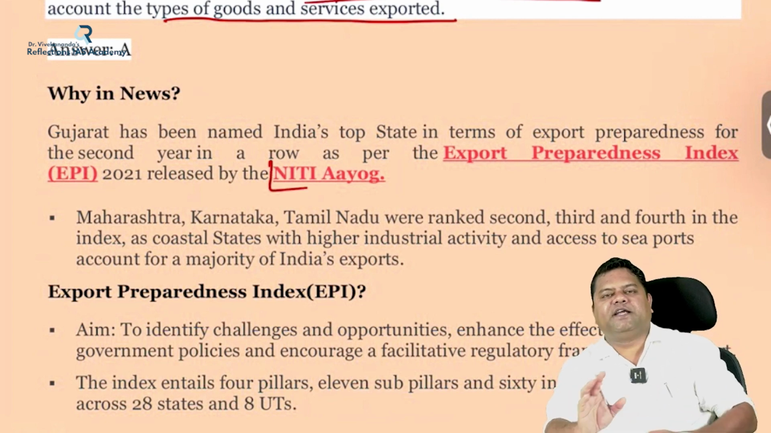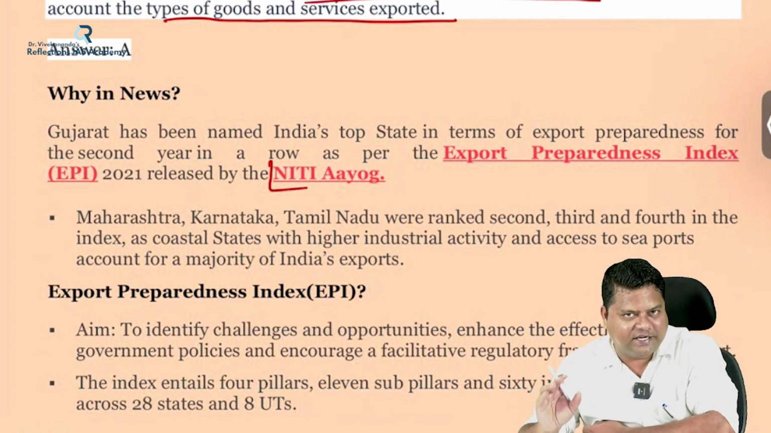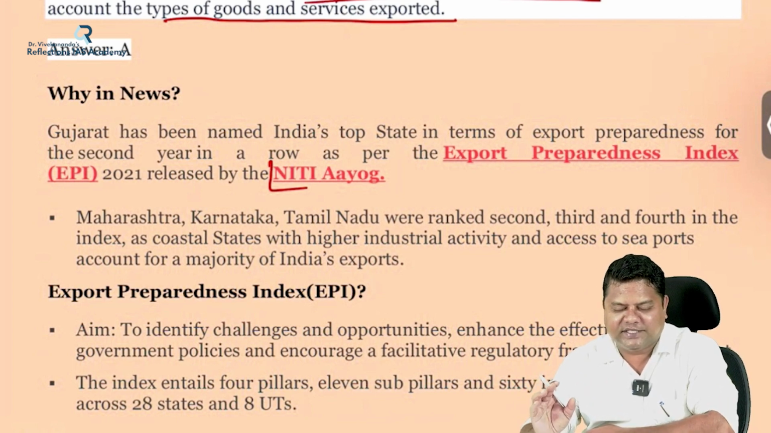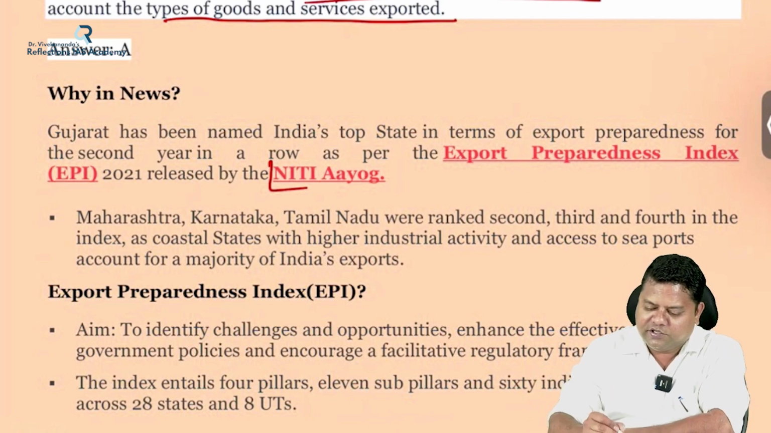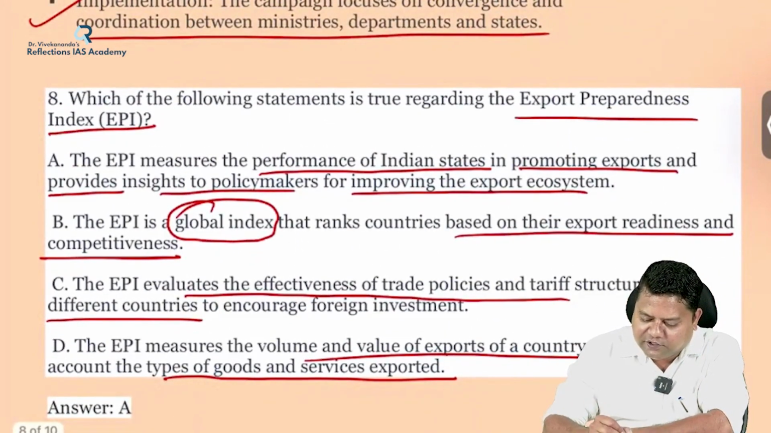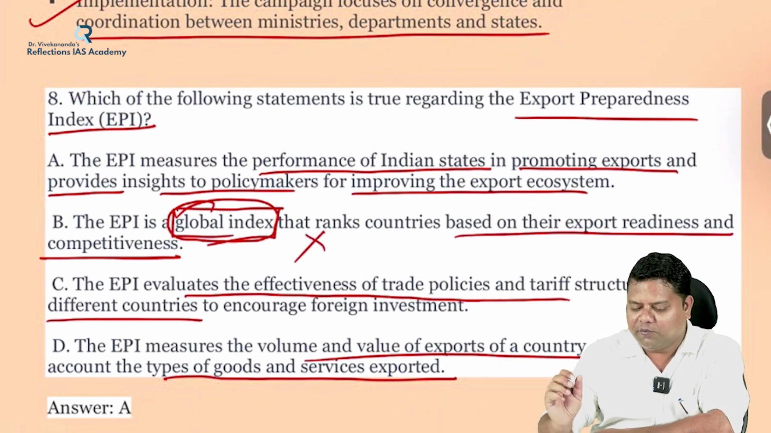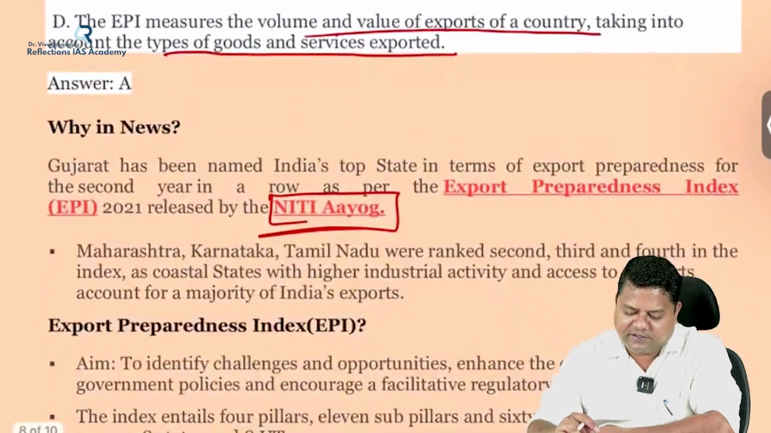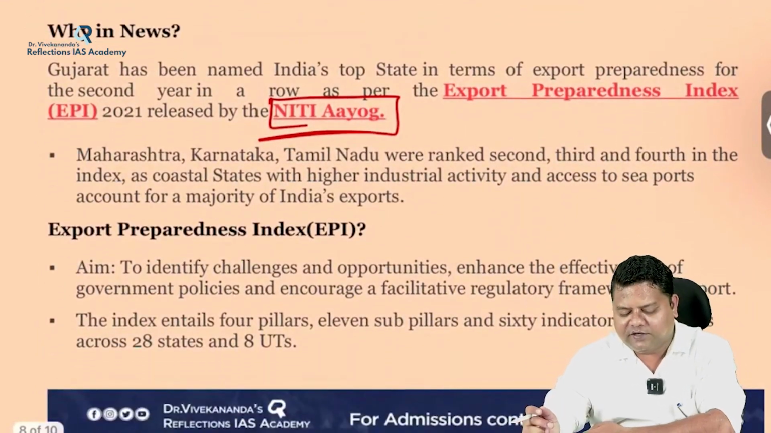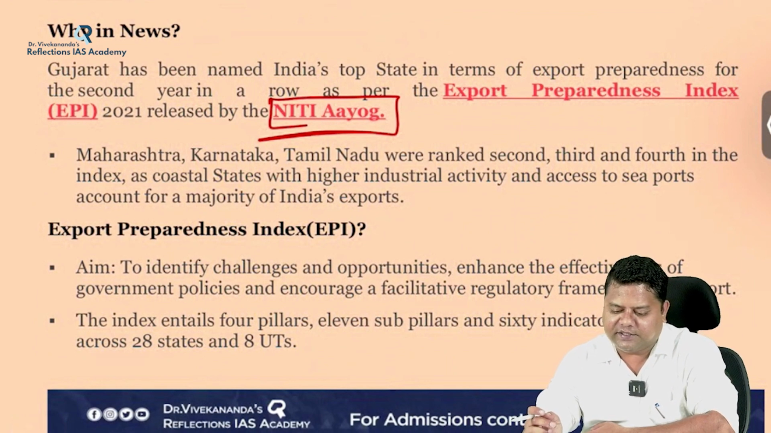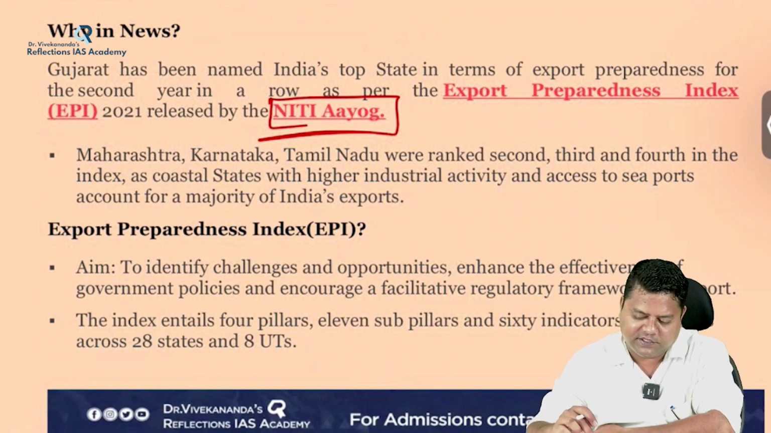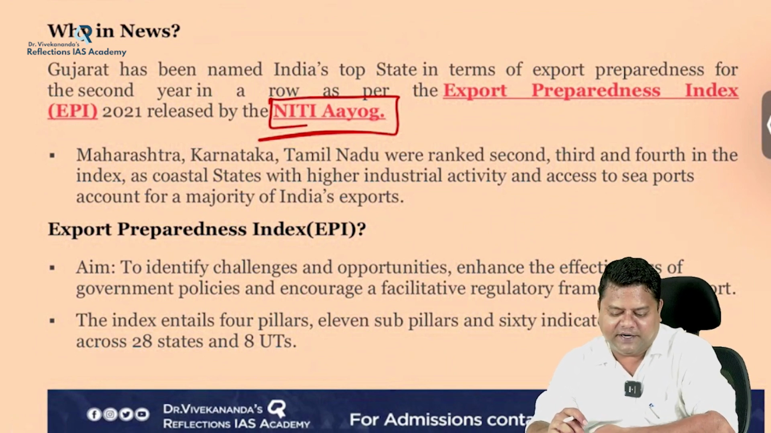it is not released by any international organization. It is released by our own India's think tank, that is Niti Aayog. So that's why the second statement here, it is a global index. This is wrong statement because it is mentioned that this is a global index. Next, after Gujarat, Maharashtra, Karnataka, Tamil Nadu are the better performers in this Export Preparedness Index.